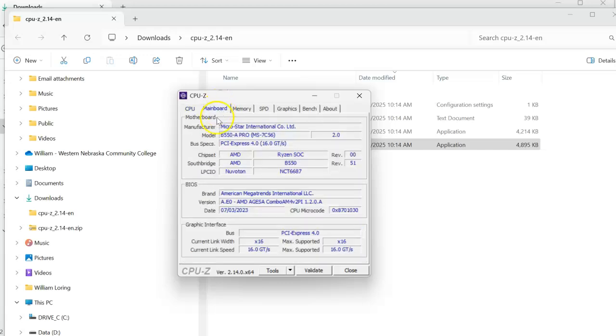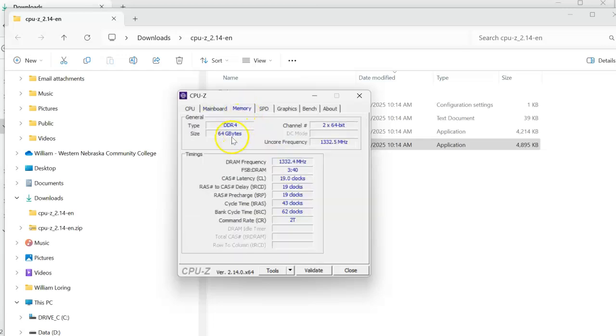If we go over to motherboard, there's my motherboard. It's a B550 Pro. It's a standard ATX system board with an American Megatrends BIOS, which is pretty normal. My graphical interface is a x16 PCI Express 4. I have 64 gigabytes of DDR4 RAM.